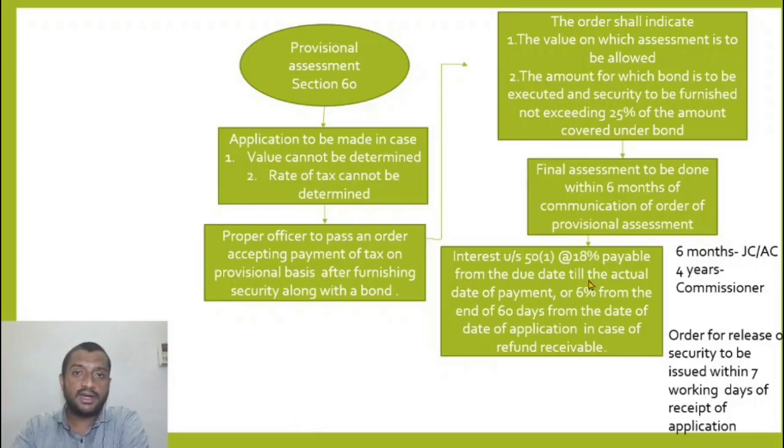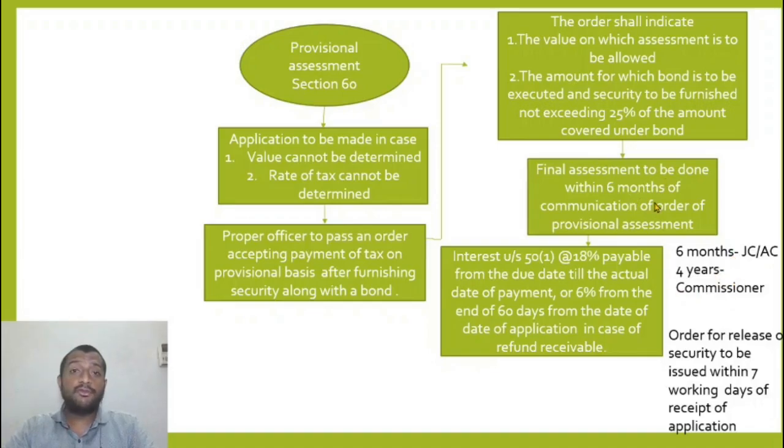So the RFD one, let us say the final assessment order is issued, and in that a refund is determined by the final assessment order. I make a refund application, let us say immediately next day. So 60 days after the date of making a refund application, the interest of 6% starts getting counted. Whereas in the reverse case, when I need to get money, the interest should be counted way back when the tax is actually required to be paid by me. So this is completely a U-turn. So what is this?